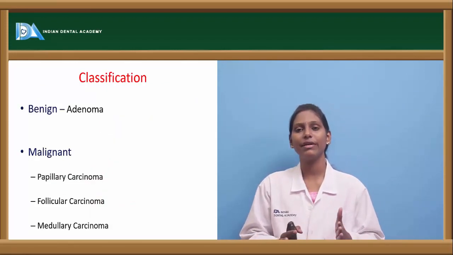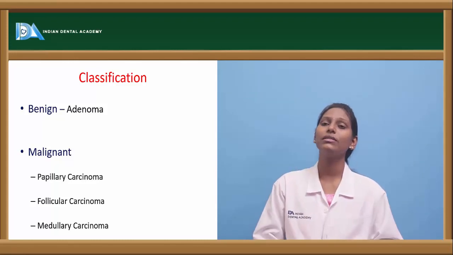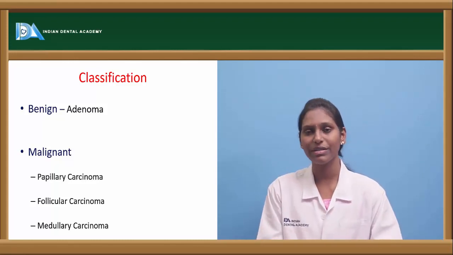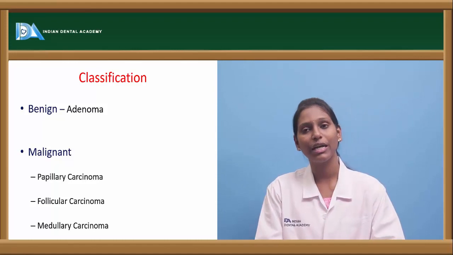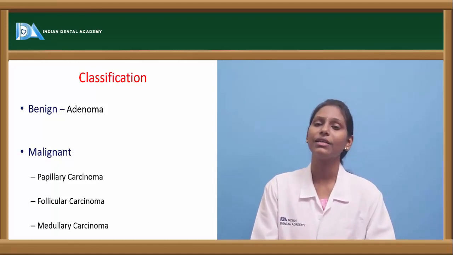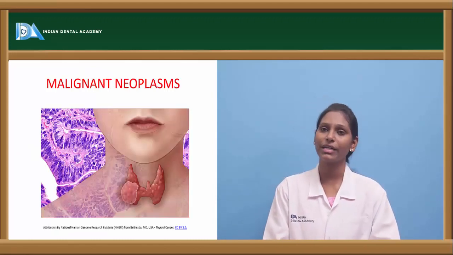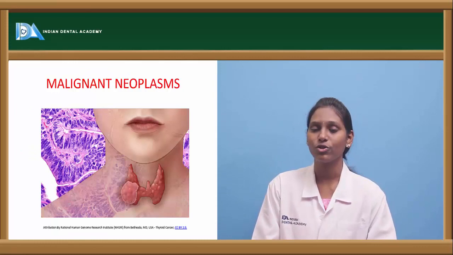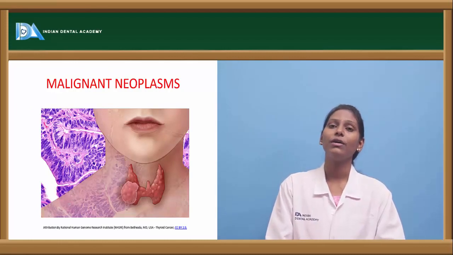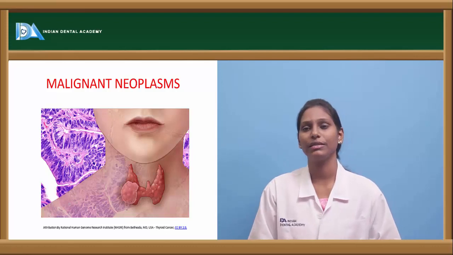Firstly, to classify grossly, there are again benign tumors and malignant tumors. In benign tumors, adenomas are the most common ones. In adenomas, we again have follicular adenomas and papillary adenomas. In malignant neoplasms, we have papillary carcinomas, follicular carcinomas, medullary carcinomas, anaplastic carcinomas, and we also have lymphomas of thyroid. We also have these kind of tumors again.